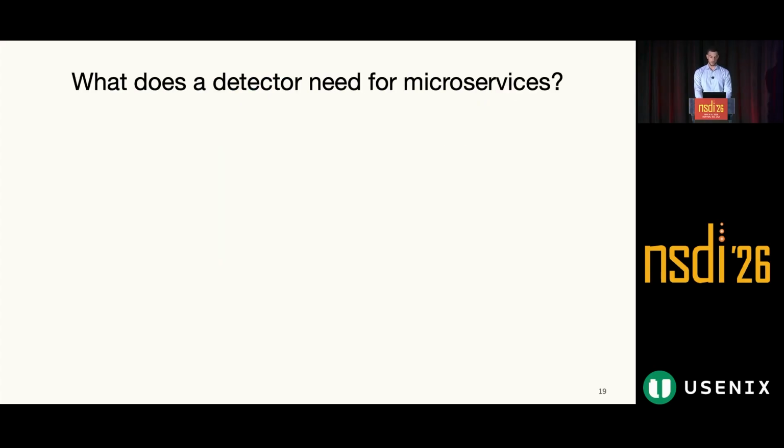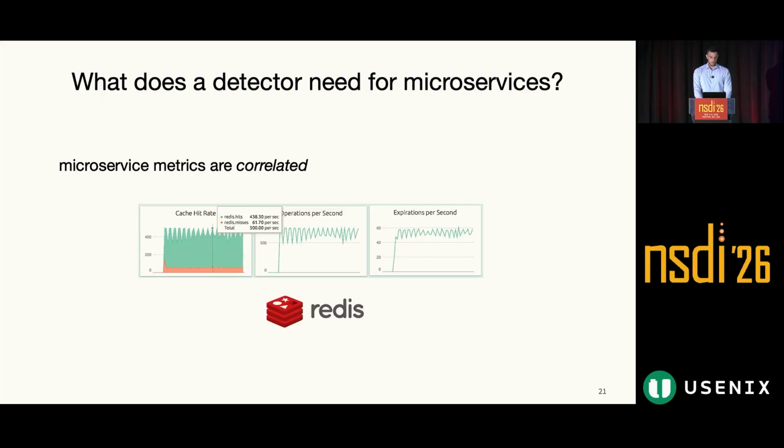And to answer this question, we first ask ourselves what are the characteristics that an ideal anomaly detector needs for microservice metrics. Our first observation is that the behavior of many microservice metrics is actually correlated. For example, for the Redis key-value store, we can see a strong correlation between the cache hit rate and the number of key expirations or other similar metrics. So this leads us to our first requirement, which is using a detector that is able to capture complex correlation patterns in multivariate variables.